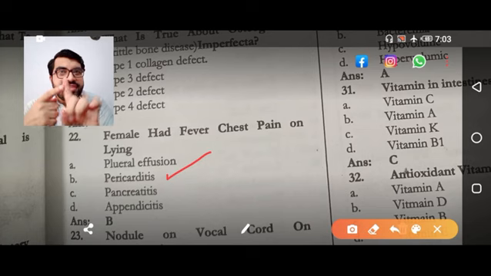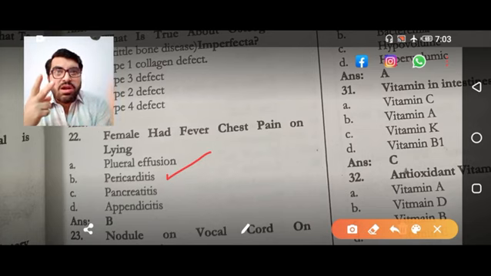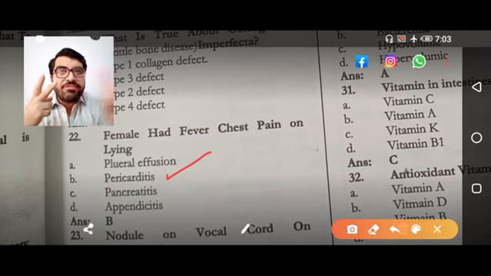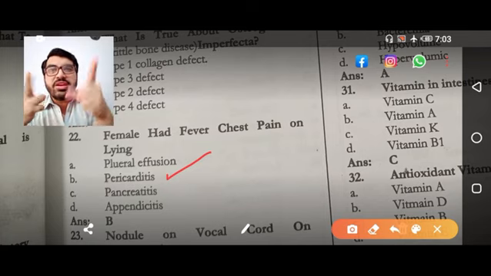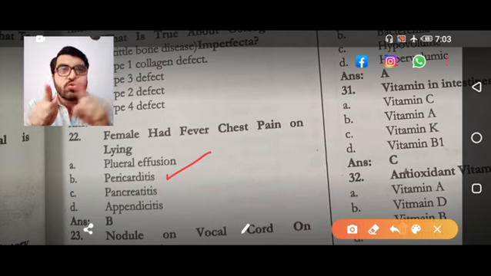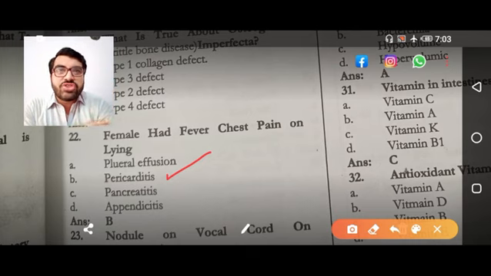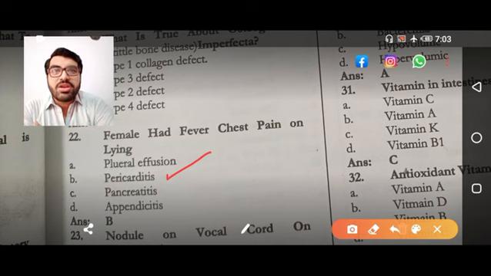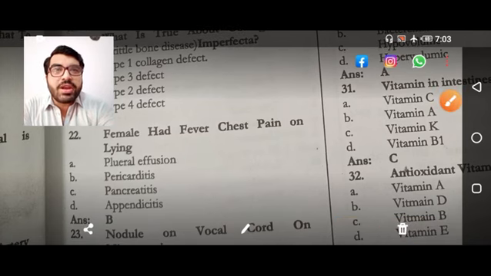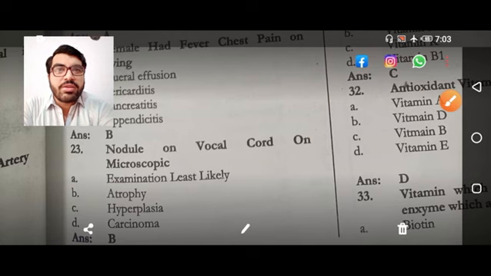But if there is epigastric pain or abdominal pain that is more on lying and relieved on sitting forward, that is then pancreatitis. Keep in mind these two things, pericarditis and pancreatitis. In pericarditis there is chest pain, in pancreatitis there is abdominal pain that is relieved with sitting and exacerbated on lying down. So chest pain and abdominal pain were here, pericarditis.